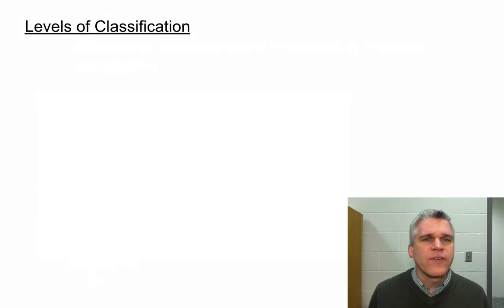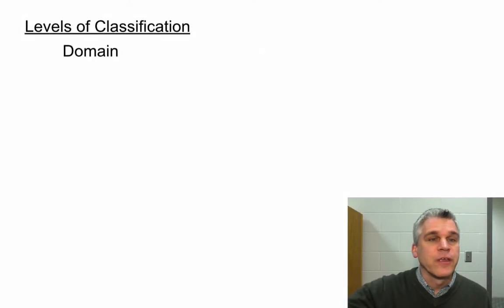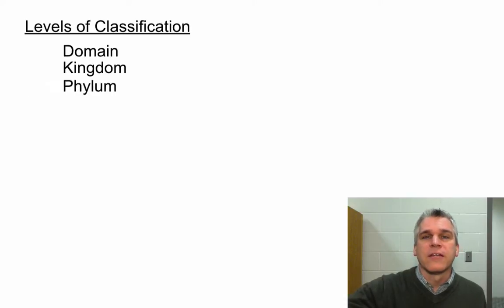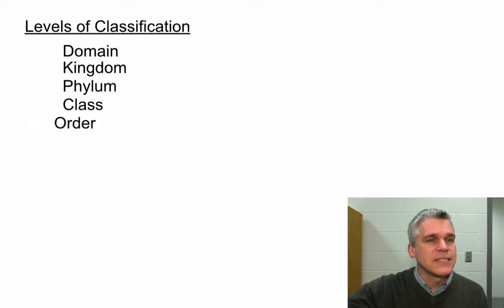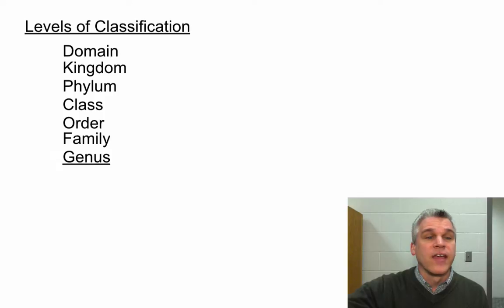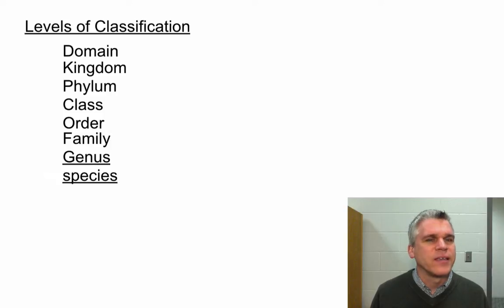So when we go to classify these organisms, we put them into different groups or different levels. Starting off with the largest of all the groups is the domain group. Domains can be broken down into kingdoms. Kingdoms are broken down into smaller groups called phyla. Phyla are broken down into classes, classes into orders, orders into families, families into genera, and genera into species. So this is what we mean when we say we are classifying species.